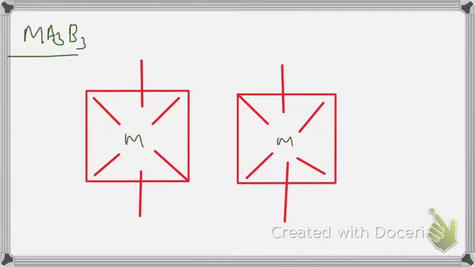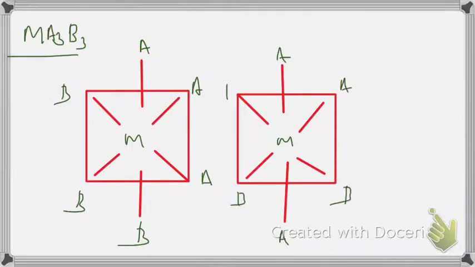In the first one all the 3 A's are in neighboring positions, so it is cis, and here there is no continuity.